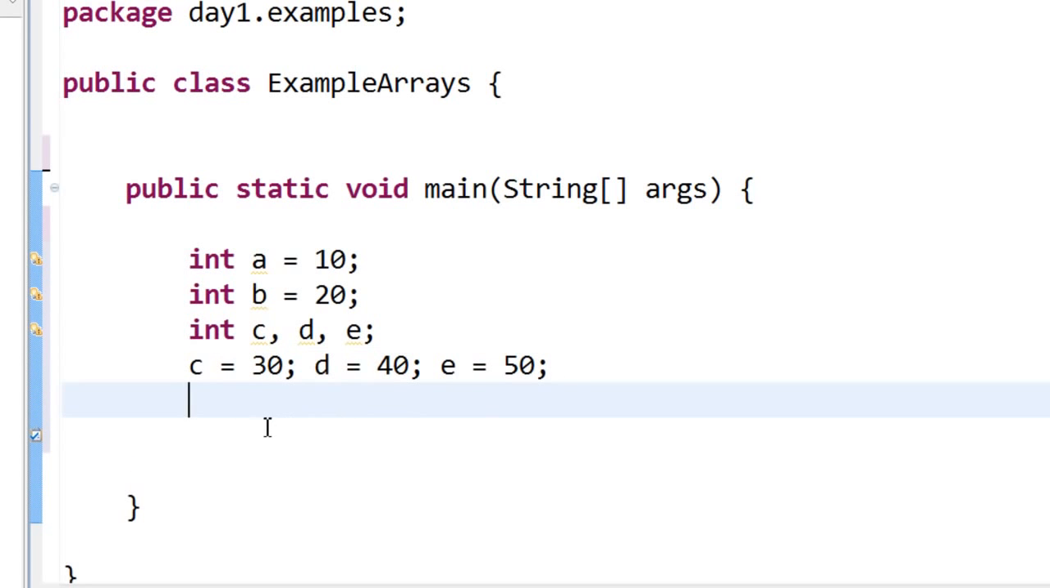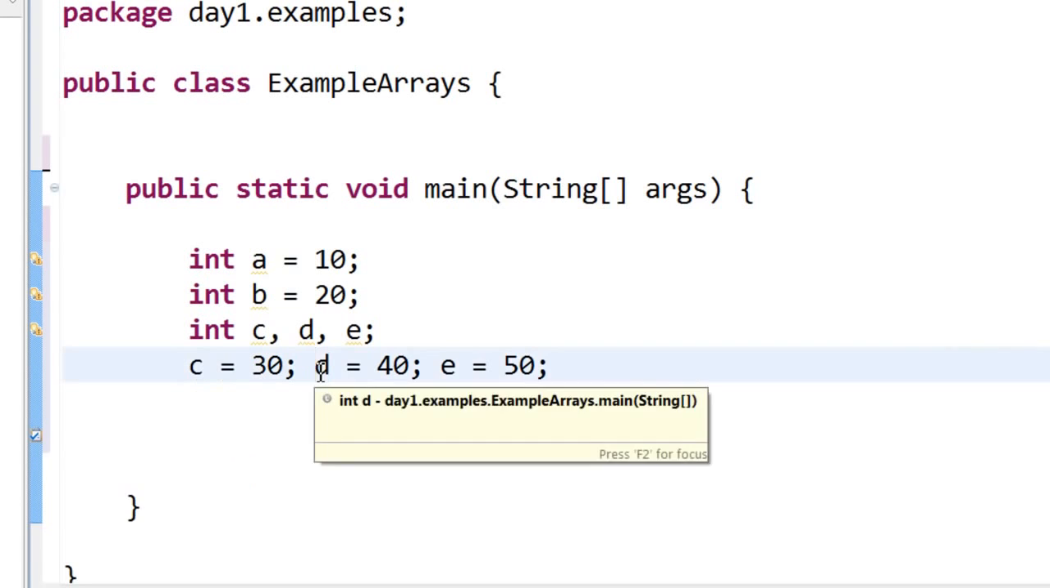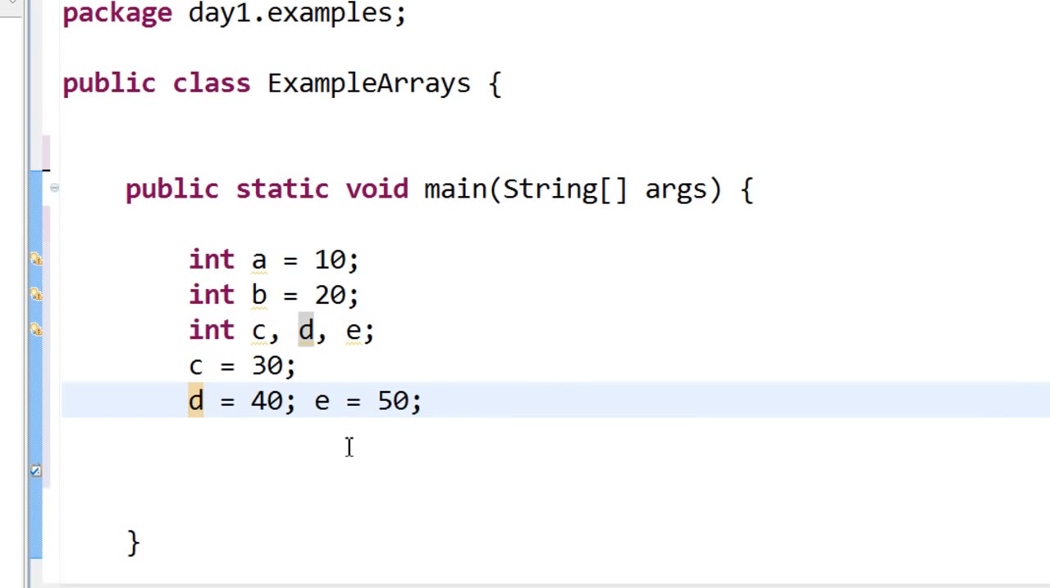Here I'm storing some data, that is integer a equal to 10, integer b equal to 20. I'm also declaring variables c, d and e, and I'm storing c as 30, d as 40, e as 50. I can have them in one line, I can have them in multiple lines, it doesn't matter.